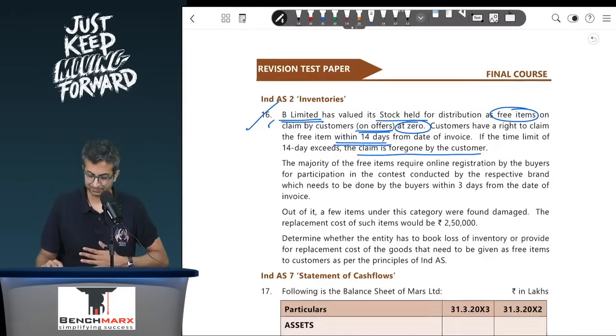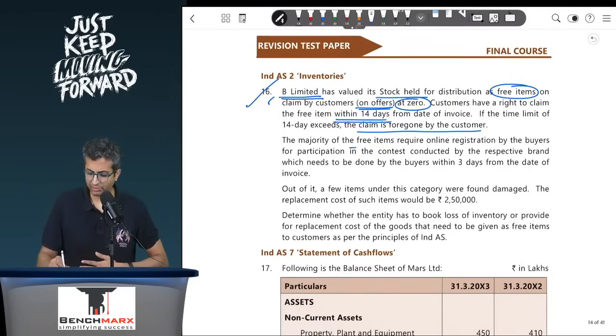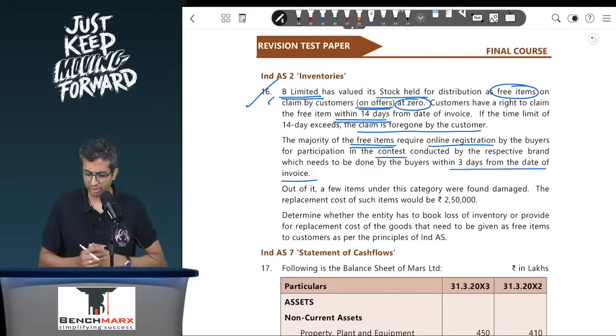That's fine. The majority of the free items require online registration by the buyers for participation in the contest conducted by the respective brand, which needs to be done by the buyers within 3 days from the date of the invoice.